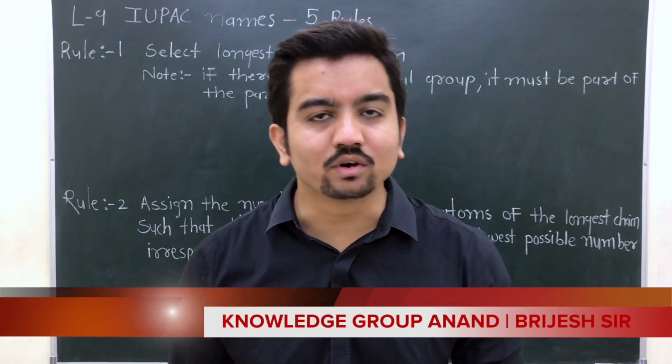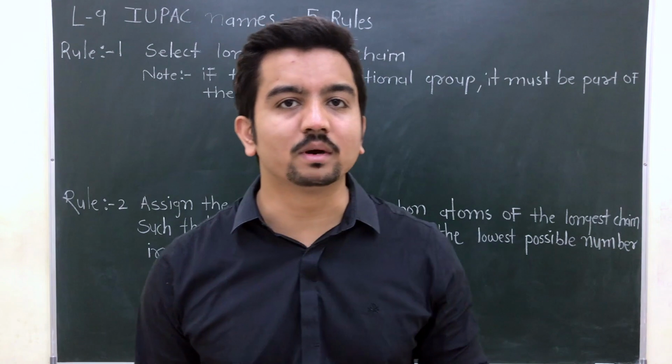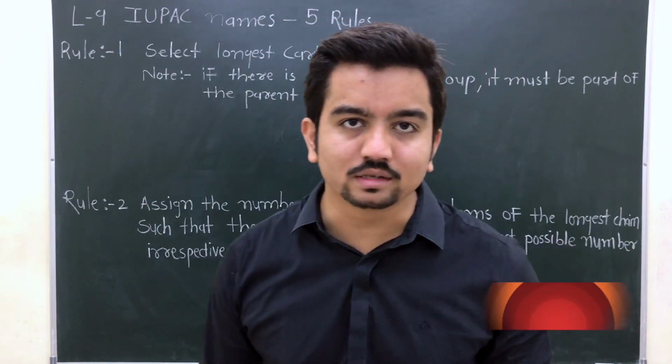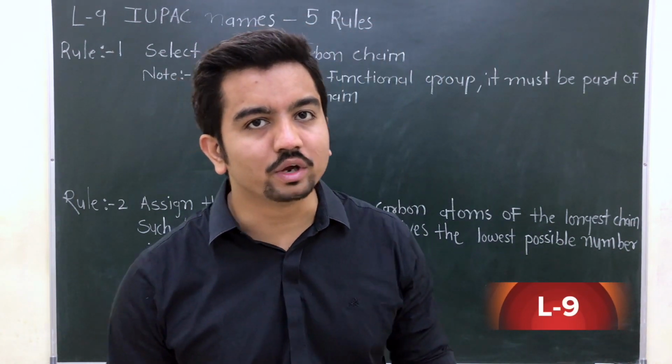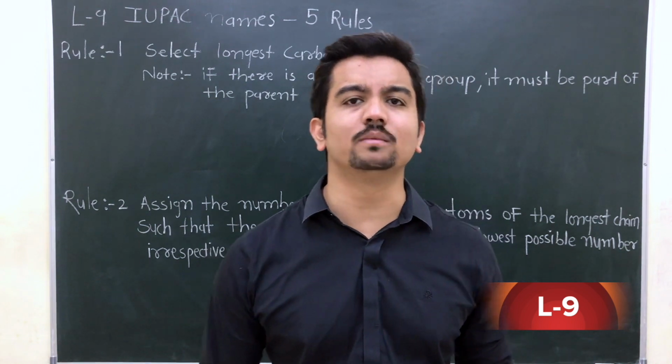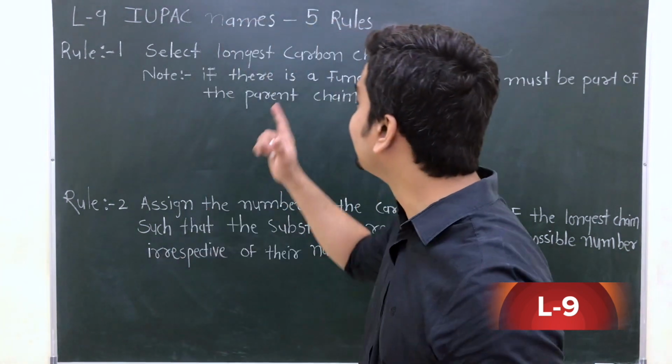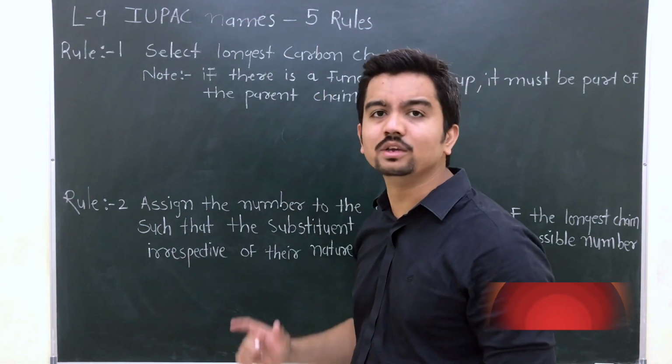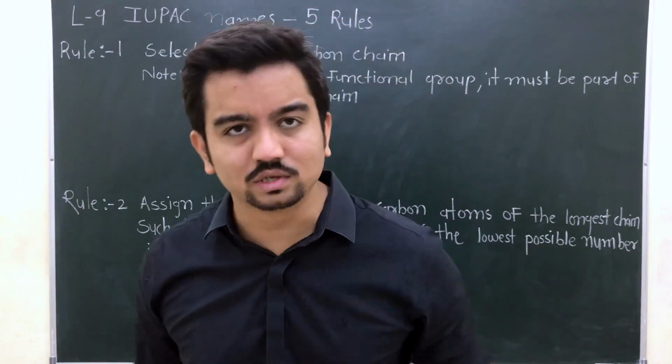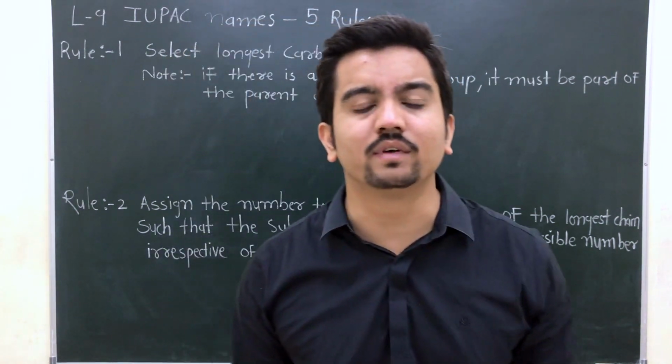Number 8, we have completed the NCERT problem numbers 12.1, 12.2 and 12.3. In today's class, we are going to start the most important portion of general organic chemistry, and that is lecture number 9, IUPAC names, 5 rules. That's today's topic. Is it clear, my dear friends?